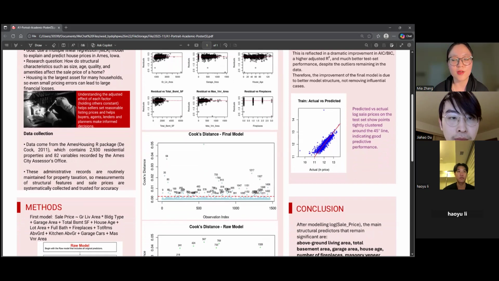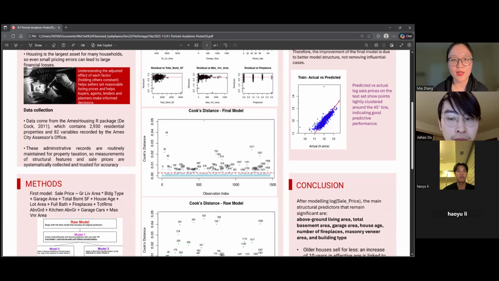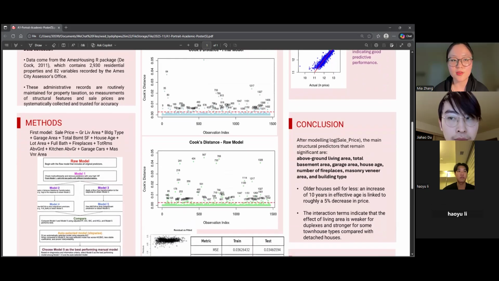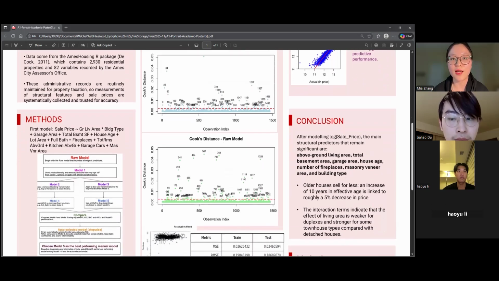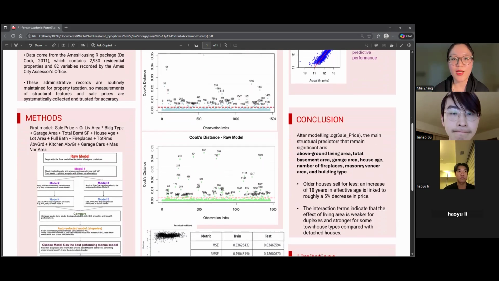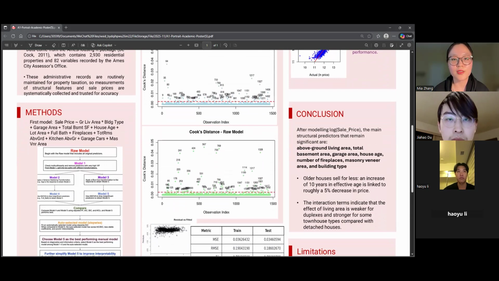These administrative records are collected routinely for property taxation, so the measurements of sale price and the key structural features are systematic and highly reliable. Due to space limitations on the poster, not all results could be fully presented on the poster.